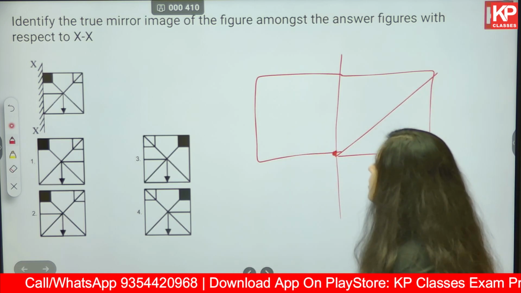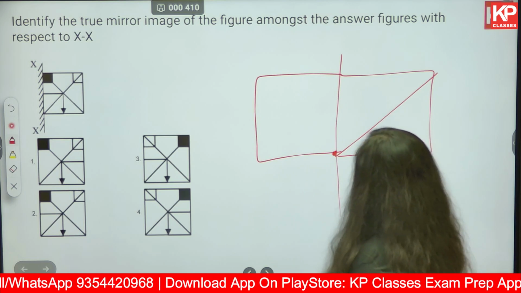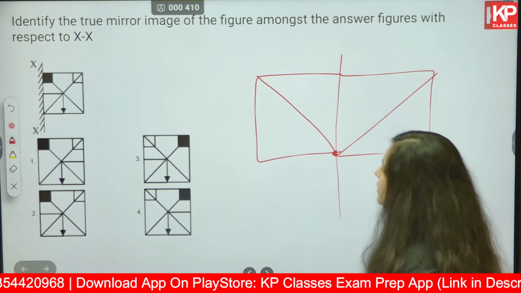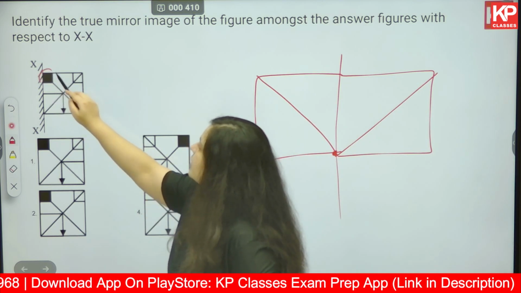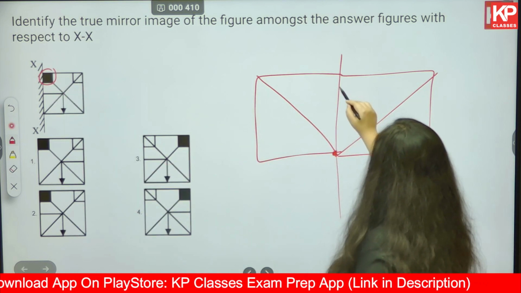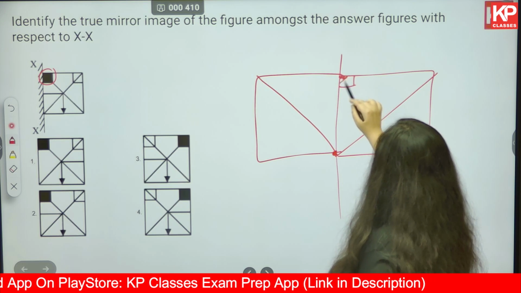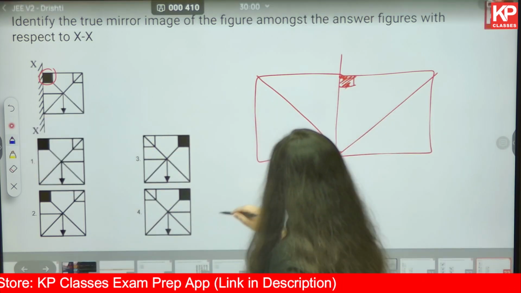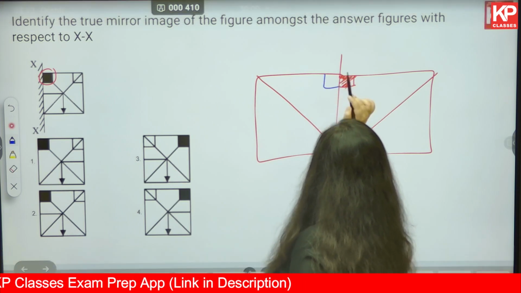So if we make a mirror image of this, the diagonal should become something like this. Then the hatched square that we have in the top left corner, in the mirror image should be in the location of the top right corner.